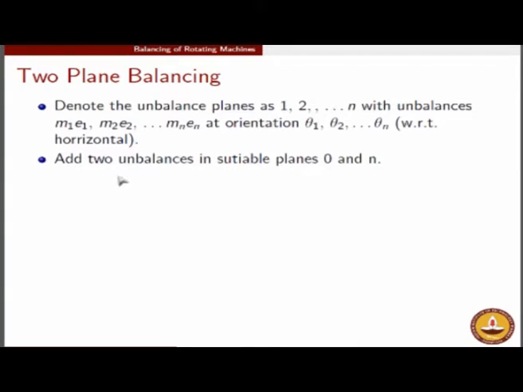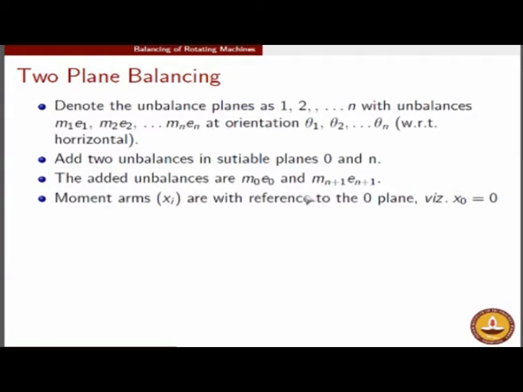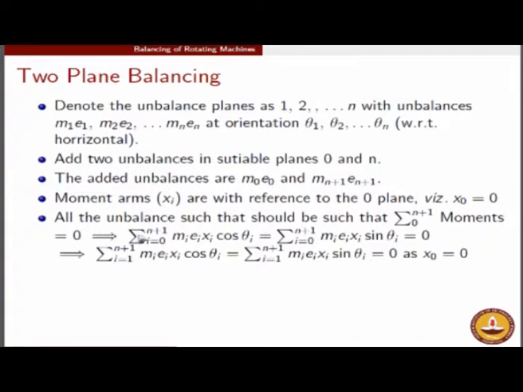Okay, carrying forward, the objective is to add two unbalances in planes we call 0 and n plus 1. This should be n plus 1. We will add two unbalances in the planes 0 and n plus 1 such that the sum of the moments and the sum of the forces should be 0 after this addition. So we wish to add m0 e0 in the balanced plane 0 and m(n+1) e(n+1) in the unbalanced plane n plus 1 such that the total forces and total moments add up to 0 after this addition is accomplished. So let us see what happens.